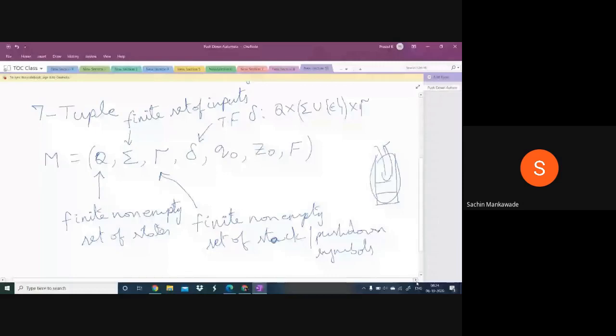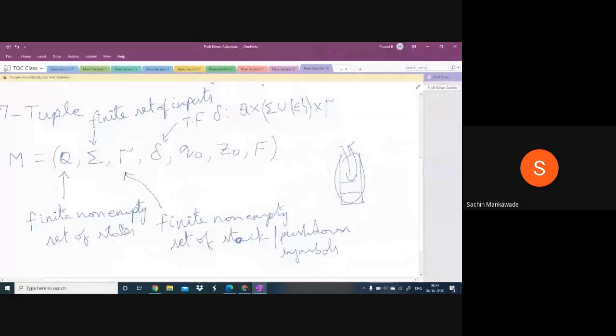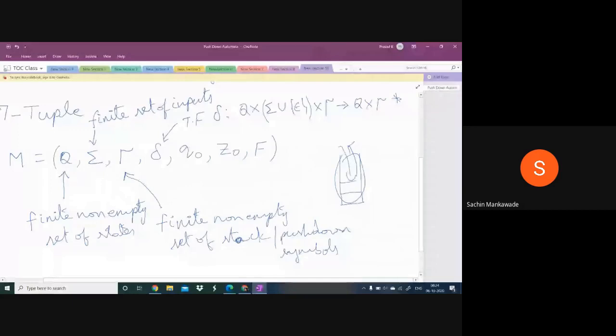Q cross sigma and epsilon cross tau into Q cross tau star. What is this? We will see later. And this is, as usual, the initial state. Only one initial state will be there, and the initial state is one of the states from Q.